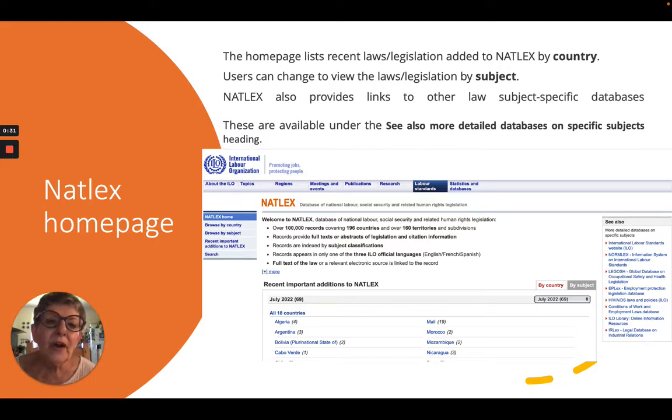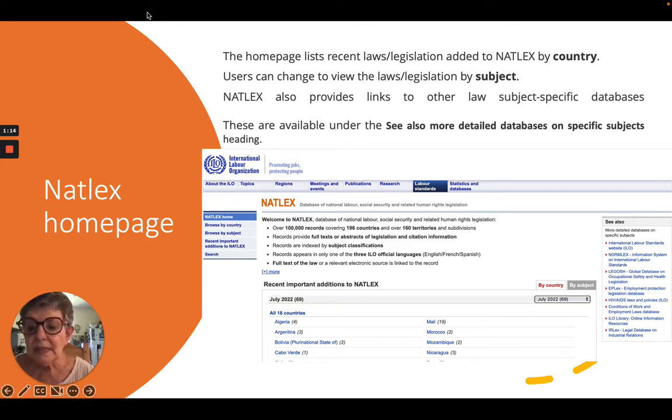And NATLEX also provides links to other law-specific, subject-specific databases on the right-hand side. But these all deal with specific types of legislation in other countries around the world. The place where you'll find most of the human rights-related legislation that might be of interest to you would tend to be within the main NATLEX database. And you can see also under the See Also More Detailed Databases on Specific Subjects heading, you'll be able to find more of these databases and the list of them. And that heading comes later on that page.